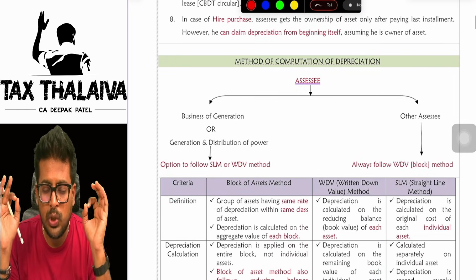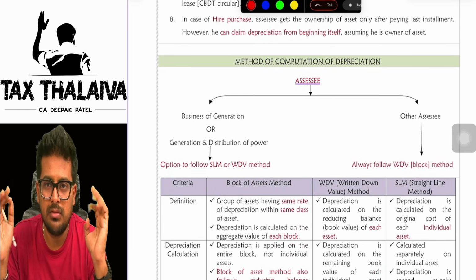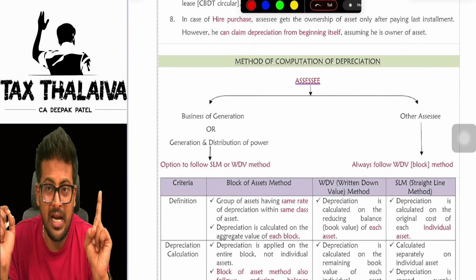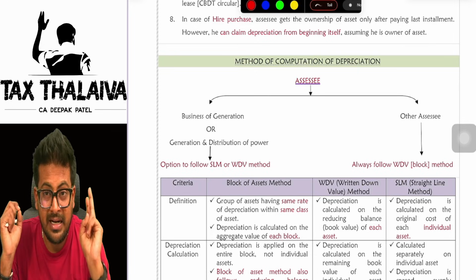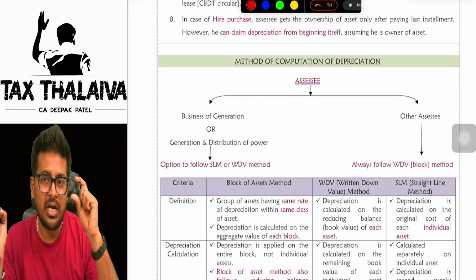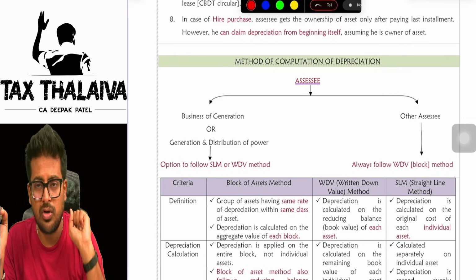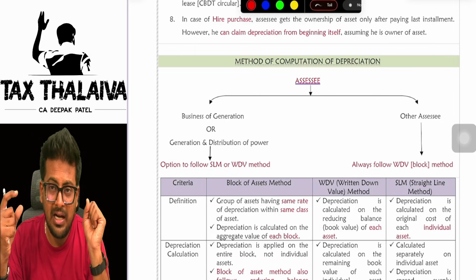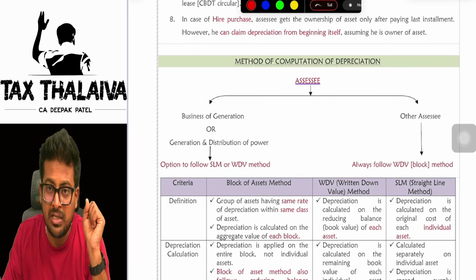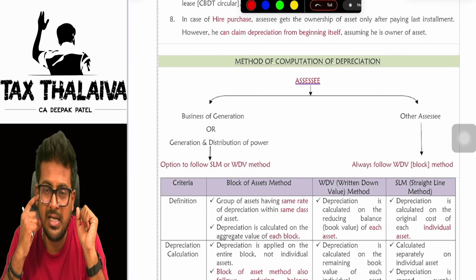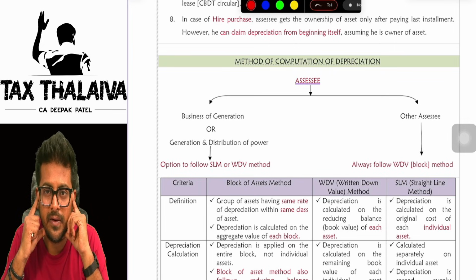Now there are two methods to compute depreciation, boss. SLM method, WDV method, generally straight line method, and the WDV method, written down value method. What happens in straight line method? You calculate the depreciation on the actual cost. What happens in the WDV method? You calculate depreciation on the reduced balance, the opening WDV of the asset. On that you calculate depreciation.